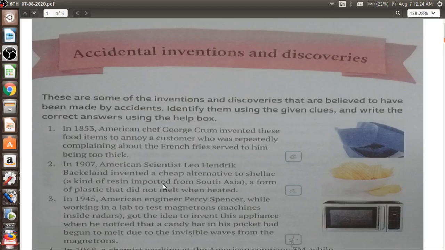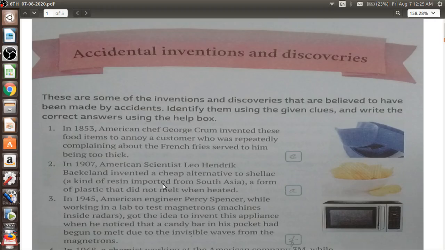Starting with the first one, in 1853, American chef George Crum invented these food items to annoy a customer who was repeatedly complaining about the French fries served to him being too thick. That is, there was a restaurant in which a customer was offered French fries that were a little bit thicker.